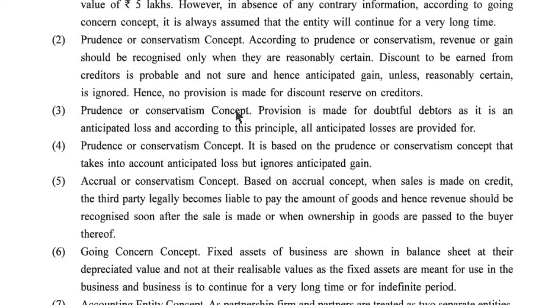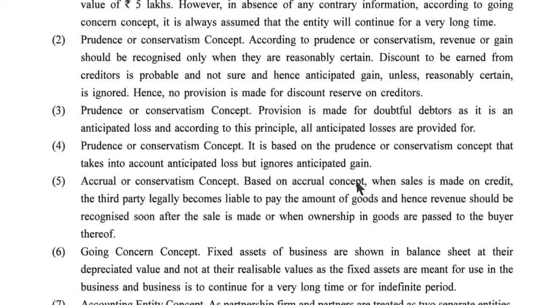Prudence or conservatism concept: provision is made for doubtful debtors as it is an anticipated loss, and according to this principle, all anticipated losses are provided for. Fourth, it is based on the prudence or conservatism concept that we take into account anticipated loss but ignore anticipated gain.